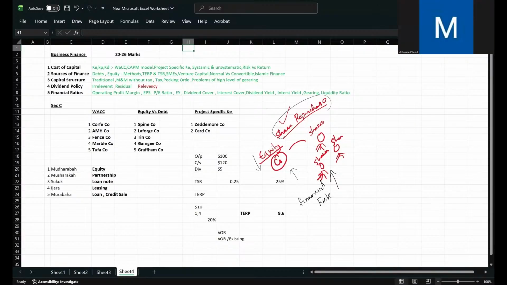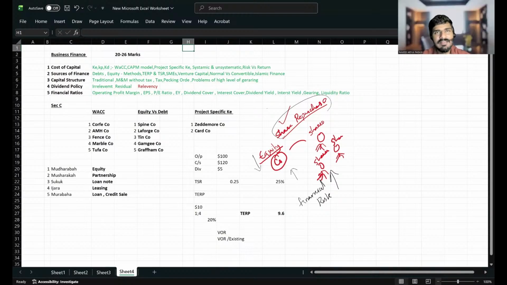Then the funding gap. Funding gap means SMEs do face a funding gap, because they don't have enough investors. Small and medium companies, right? They will have only a small number of shareholders, and since they don't have enough security for pledging, they will find difficulty in raising funds. That is the funding gap.